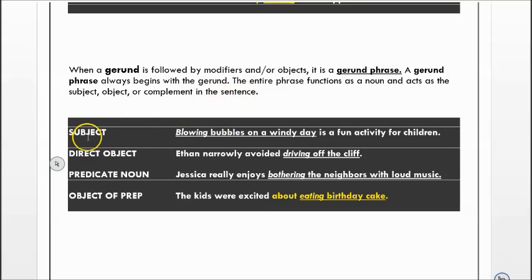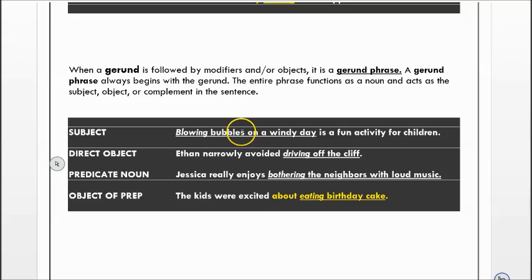So here are some examples. Blowing bubbles on a windy day is a fun activity for children. In this case, blowing is our gerund. It is the subject of your sentence. But by itself, it wouldn't give us a whole lot of information. Blowing is a fun activity. So we have a phrase, we have words that follow it that help fill in the gaps, define what we mean a little bit better.